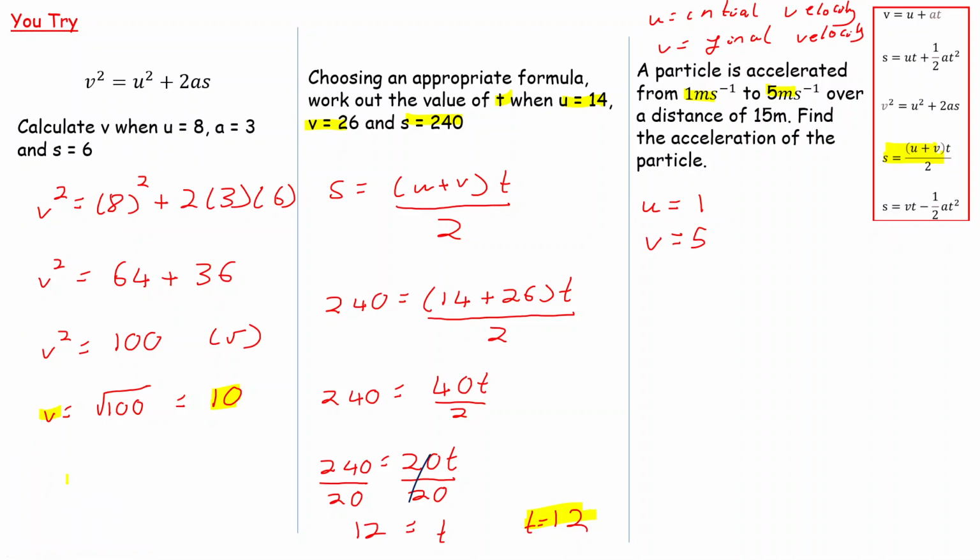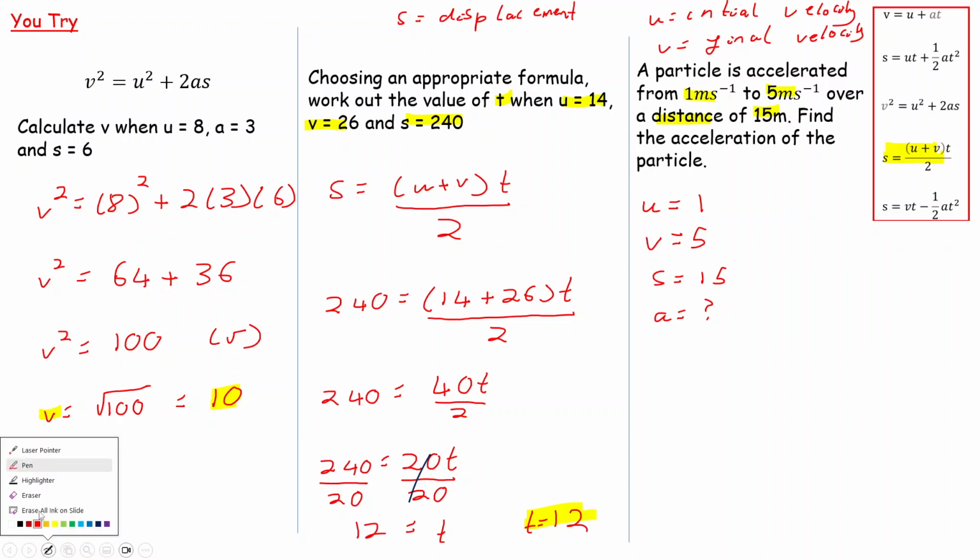So it's just recognizing that your distance is like your displacement, which was that letter S. Remember S, we've written it down from earlier. S is your displacement, which we thought about as being your distance. So S is going to be equal to 15. And it says find the acceleration. So we want to find the acceleration of the particle.